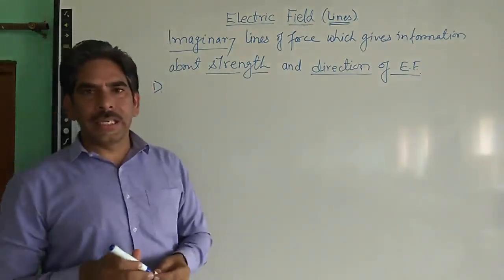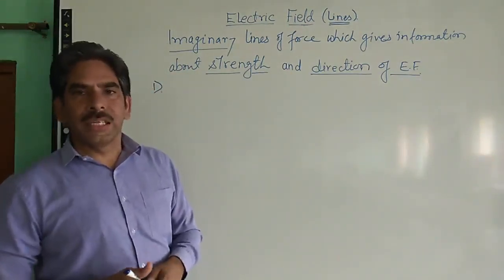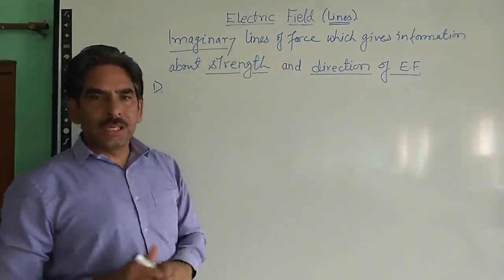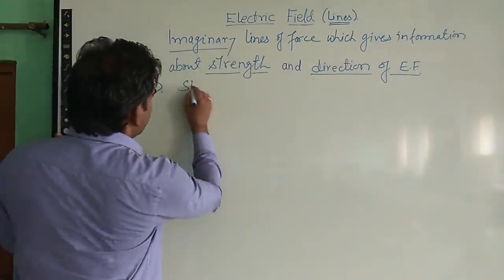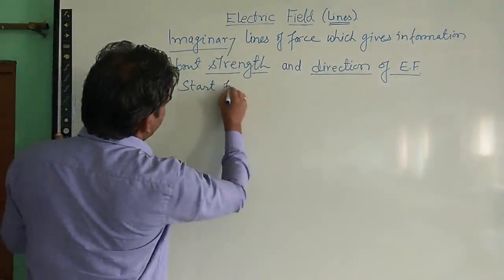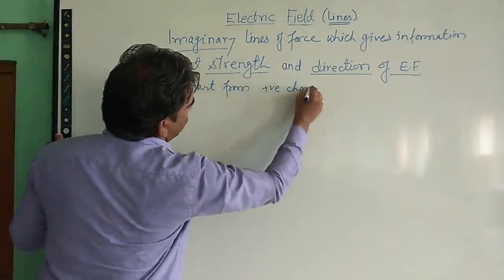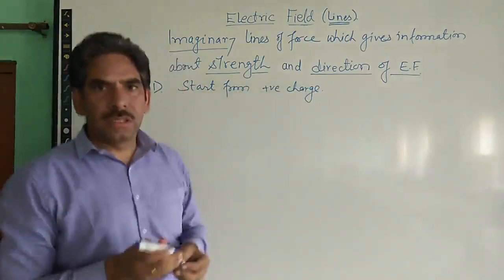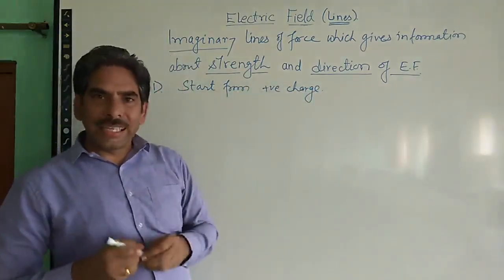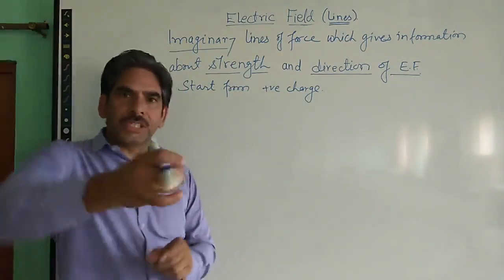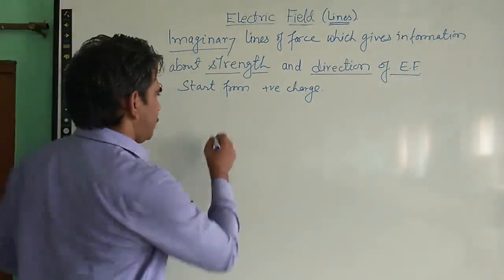of the electric field lines is that the electric field lines, or lines of force, which are imaginary, start from a positive charge. If we have a positive charge, then its electric field lines, or lines of force, will appear to be originating from the charge itself, just like this.